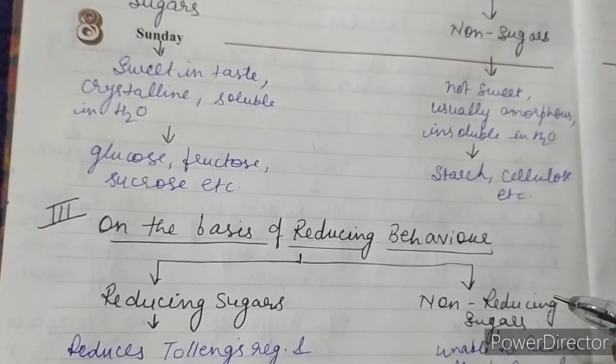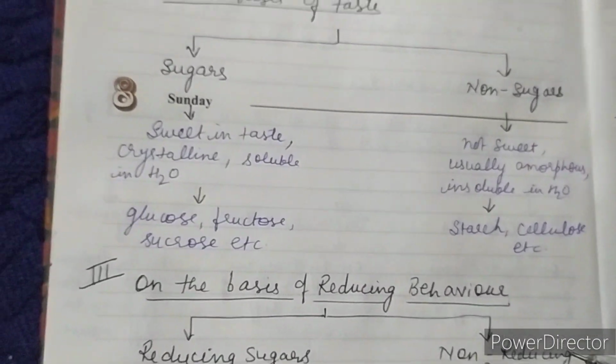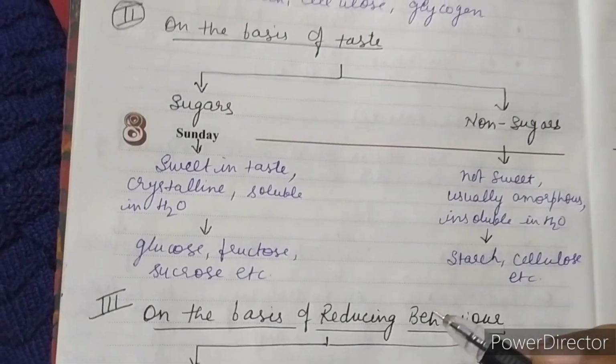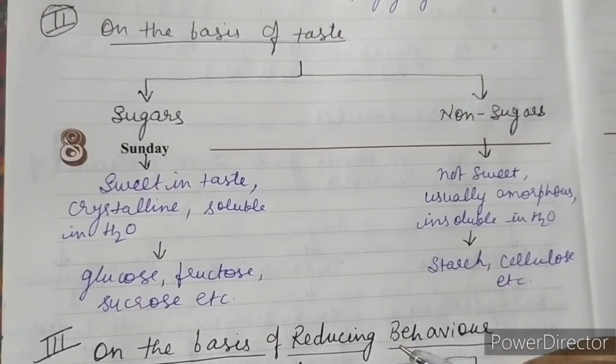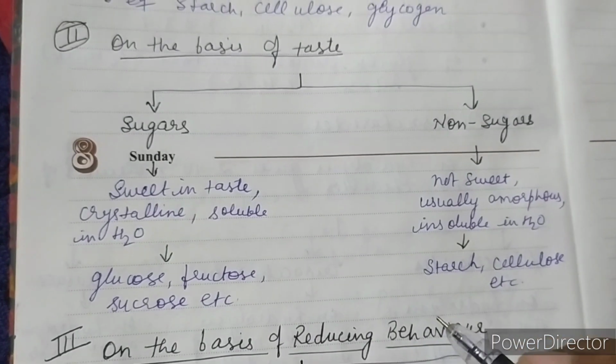So this is the classification of carbohydrates on the basis of their reducing behavior, on the basis of their taste, and on the basis of the monosaccharide units they give on hydrolysis.